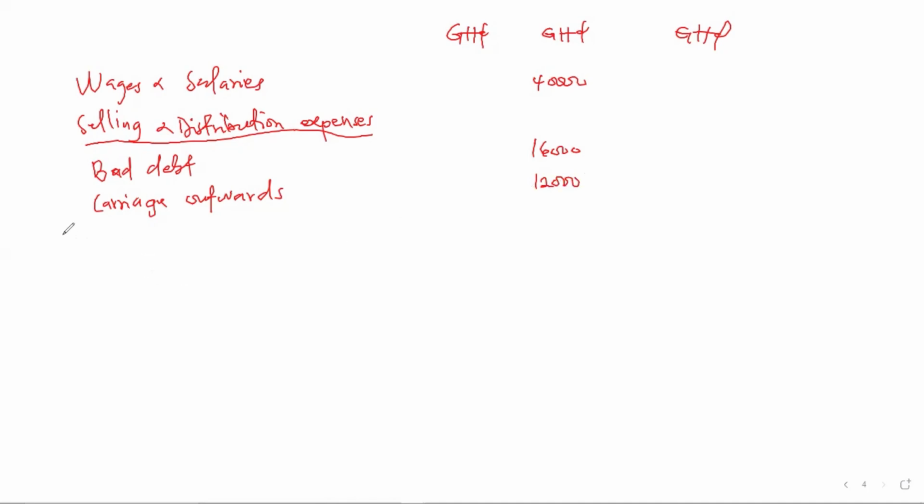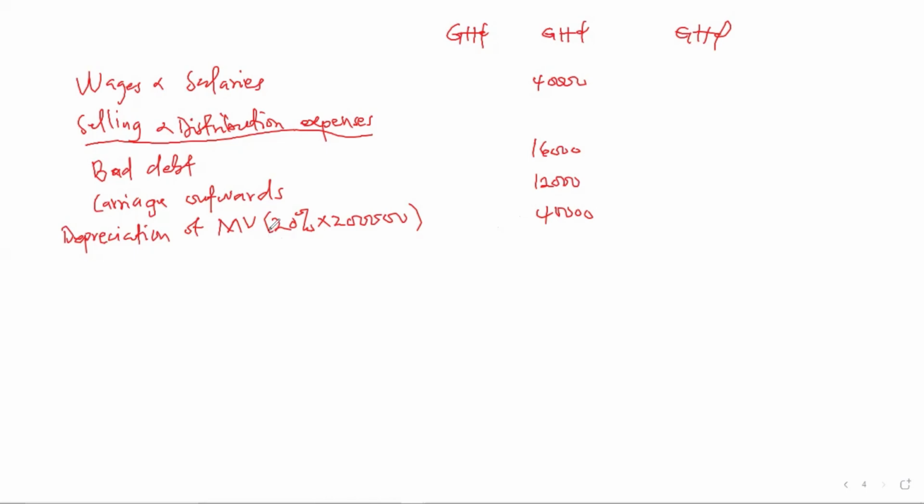Then we have depreciation of equipment, which is 20% of 200,000, and that gives us 40,000. That is all the expenses that we have.